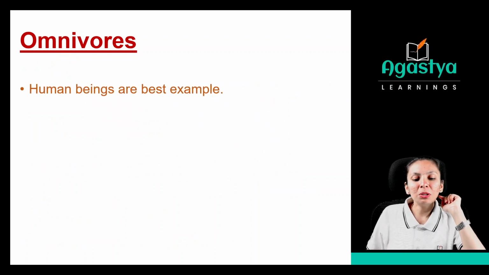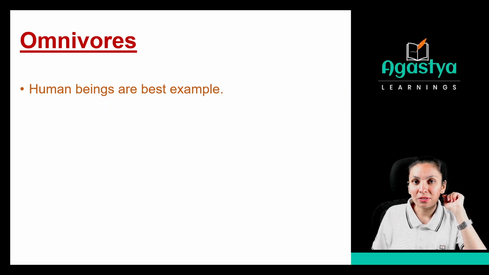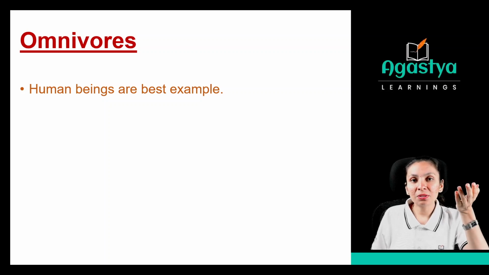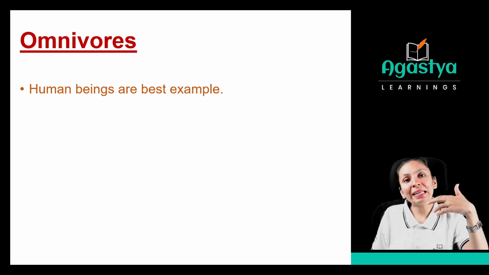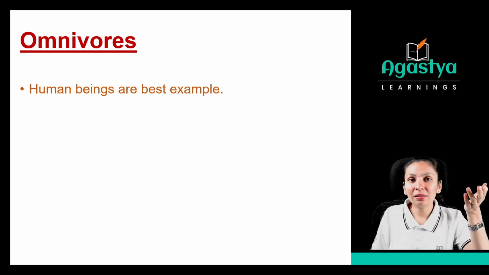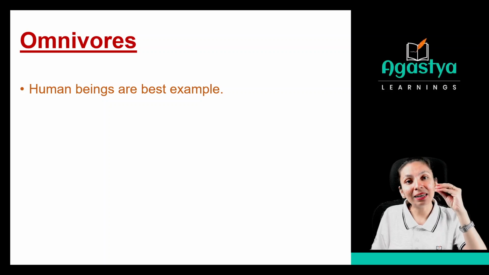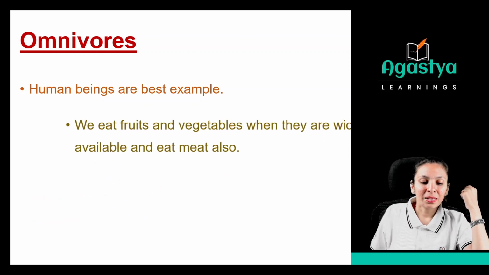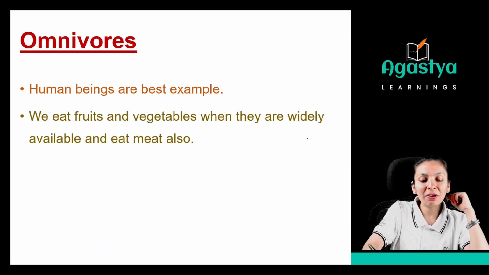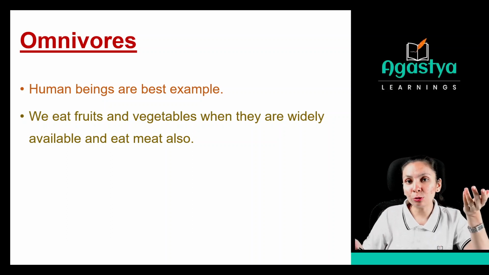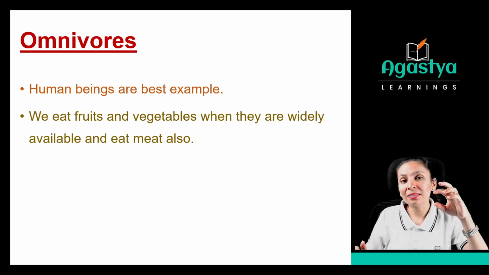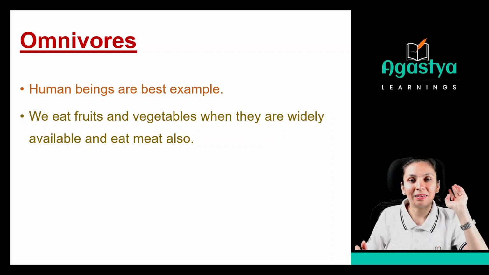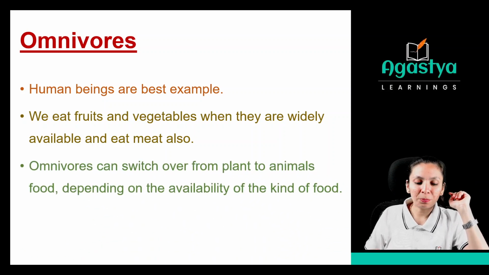So these omnivores are the animals which can eat both the things, that is plants or animals. Now see, human beings are the best example of the omnivores. How? Some of us will say we can take the crops, right? We are eating cereals, vegetables, fruits, that is related to plant products. Some of the humans are taking meat, right? So that is the animal related products. So the humans are the best examples of the omnivores, taking plants as well as animals. Now see, we eat fruits and vegetables when they are widely available and we can eat meat too. So these things are available to us. Whatever is available to us, we can get it, right? So we are the omnivores.